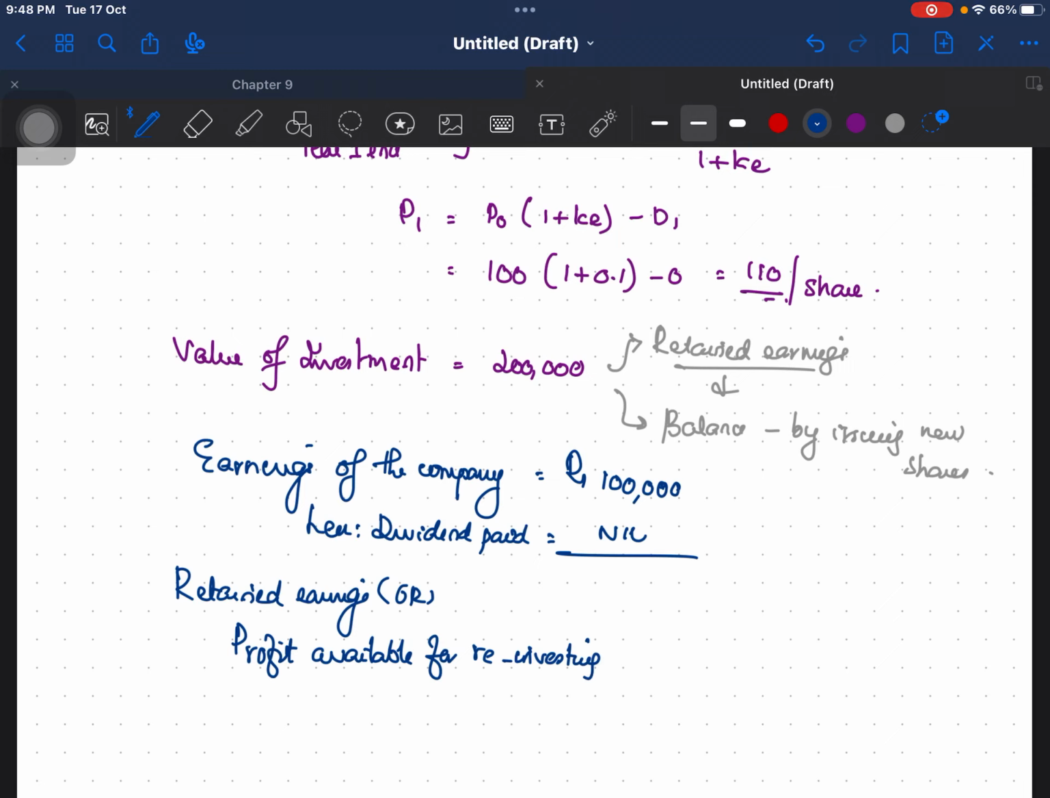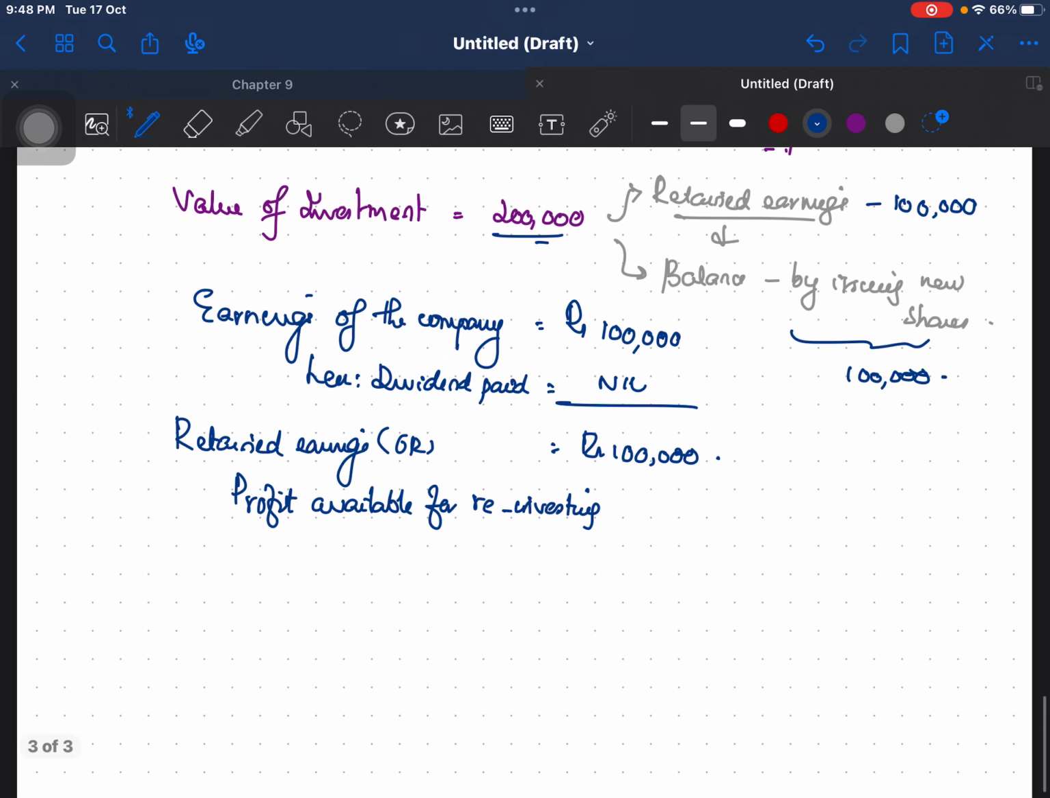So how much amount is available? The same 1 lakh is available. So what is the total amount required? Total amount required is 2 lakh. Out of this 2 lakh, 1 lakh is in the form of retained earnings. So the balance is how much? Again 1 lakh. That will be raised by way of equity shares. Okay. So profit available for reinvesting is 1 lakh. Therefore, balance to be raised by issuing equity shares.